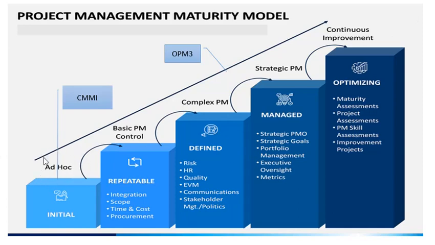First, it is characterized as ad hoc, then it goes to another level, which is basic project management control, which speaks of more standardized processes. Under the next level, that is level 3, we have complex project management, in which you measure, and the next level is strategic project management, under which you control the different processes, tasks and activities. And lastly, OPM3 seeks a continuous improvement level.